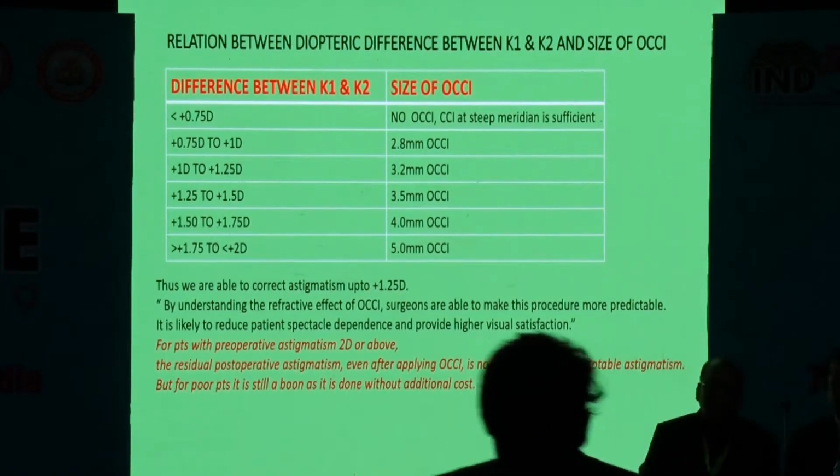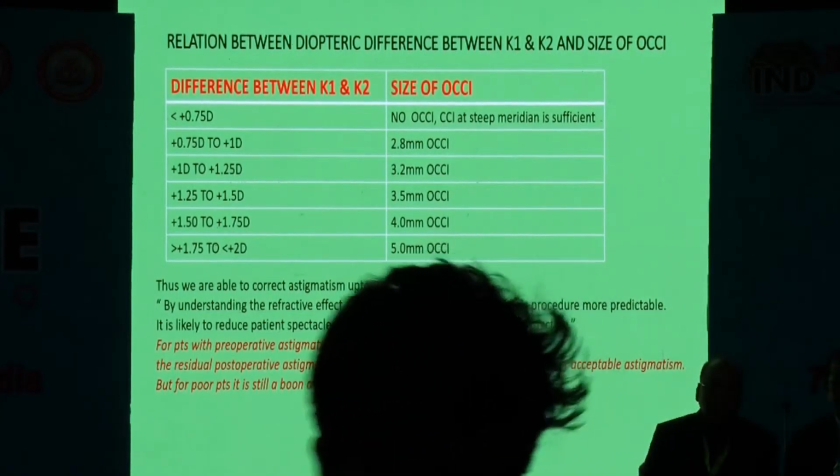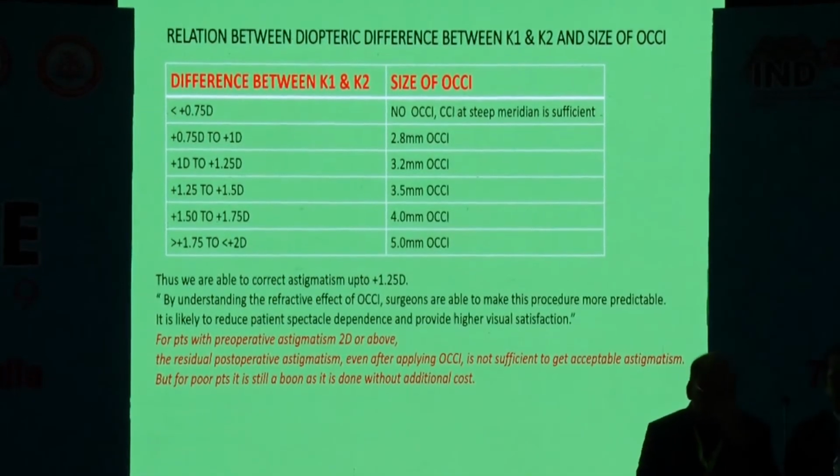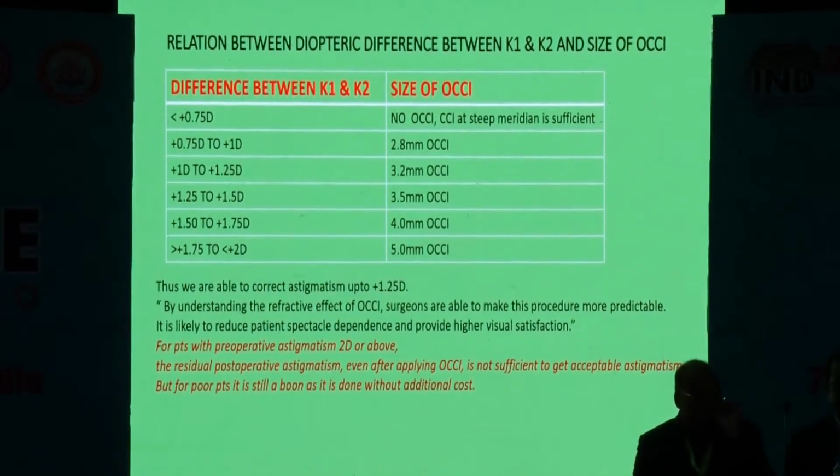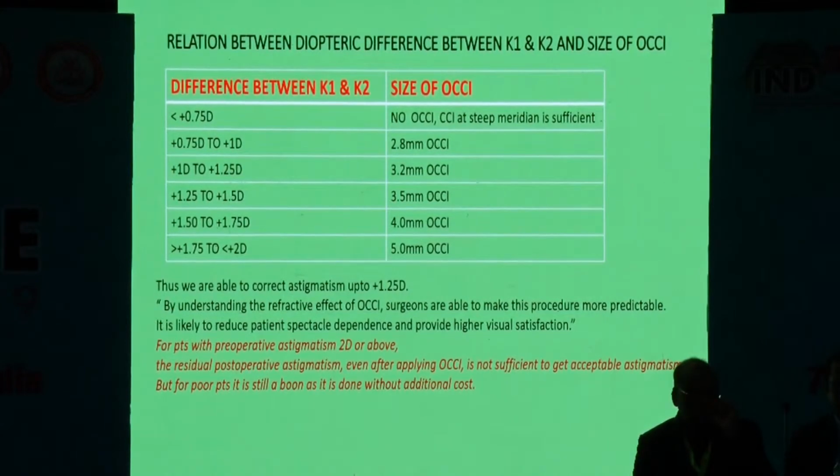There is a nomogram relating the difference between K1 and K2 to the size of the opposite clear corneal incision. Here it can be clearly seen that if it is less than 1.75 diopter, there is no need to give the OCCI. Only the clear corneal incision at the steep meridian is sufficient. Thus, we are able to correct the astigmatism up to 1.25 diopter by this nomogram.